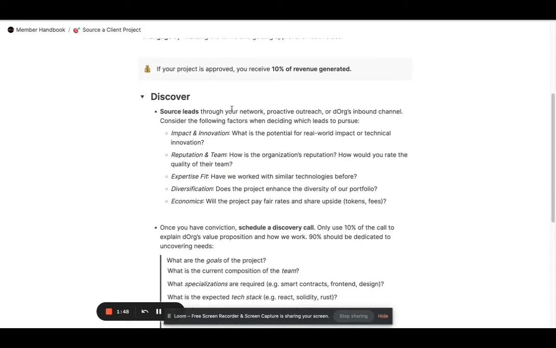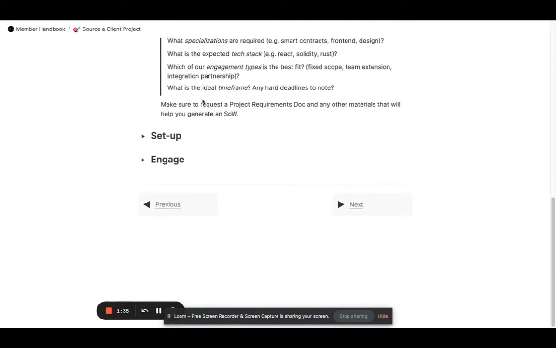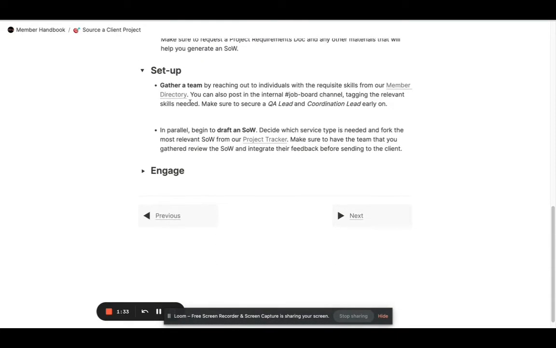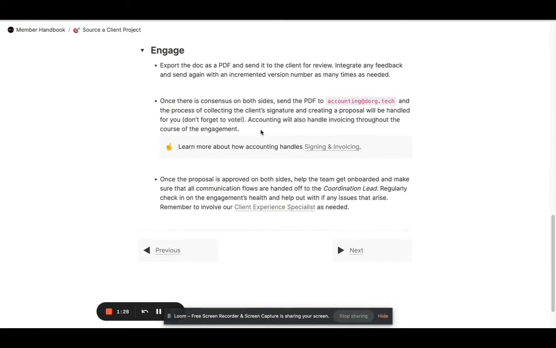We've added aspects like the qualitative considerations when choosing which client projects to pursue. Like what's the impact of this project? How good is the fit with Dorg's expertise? These kind of qualitative things the sourcing people should consider. Discovery call, team creation, SOW drafting based on forking past project SOWs.